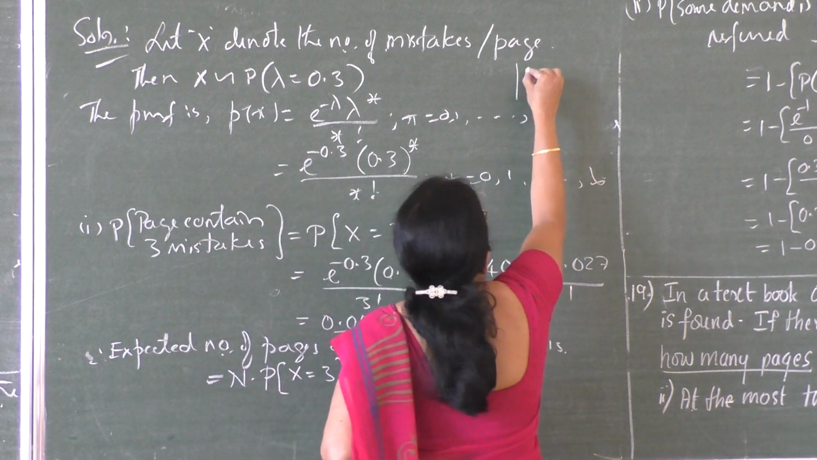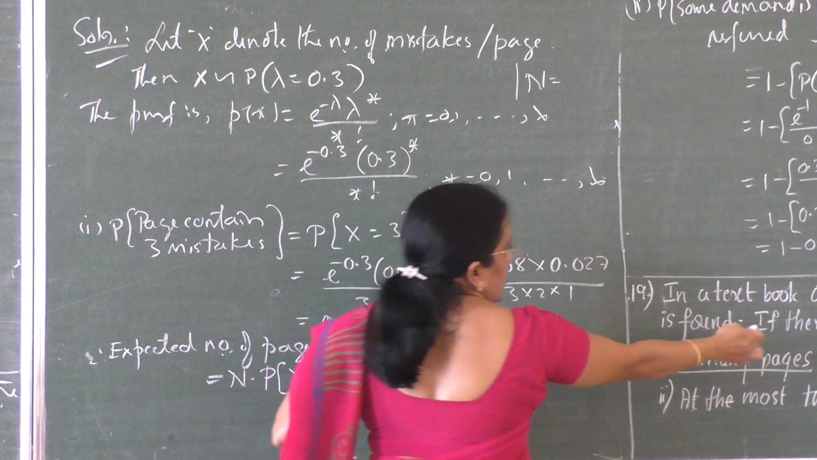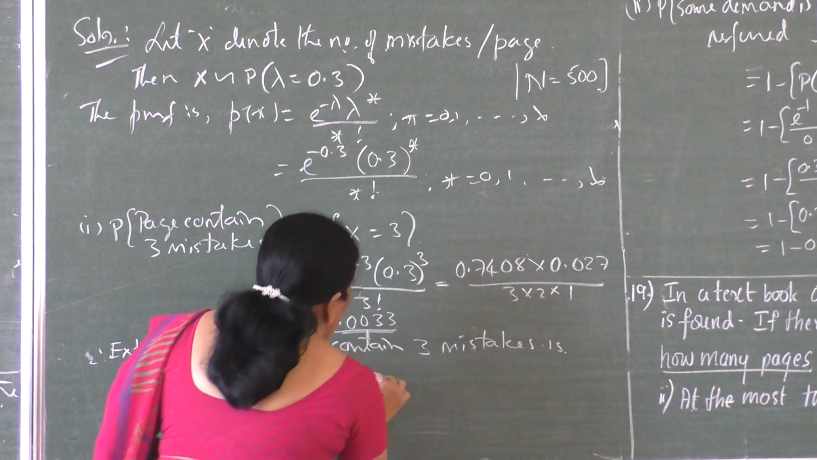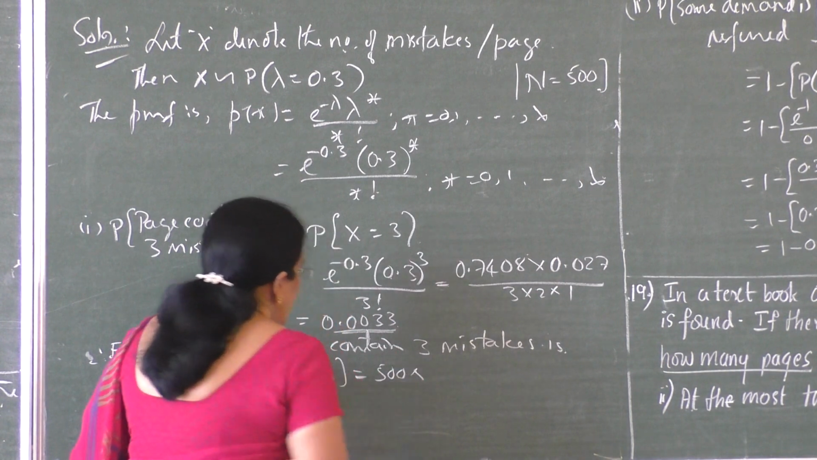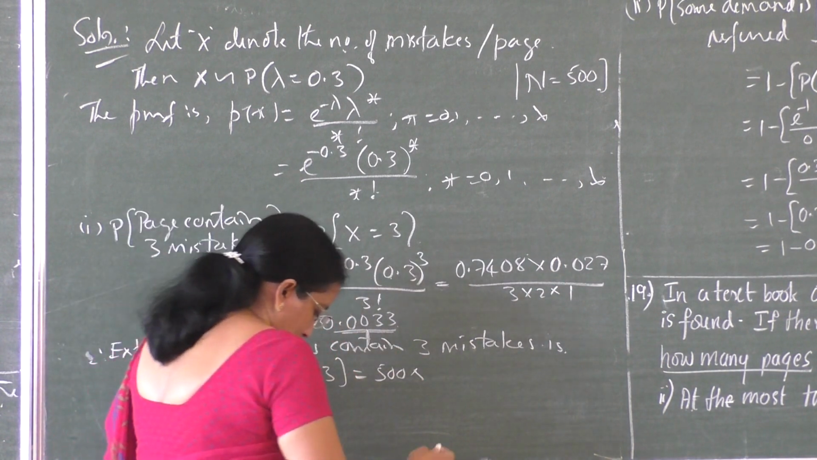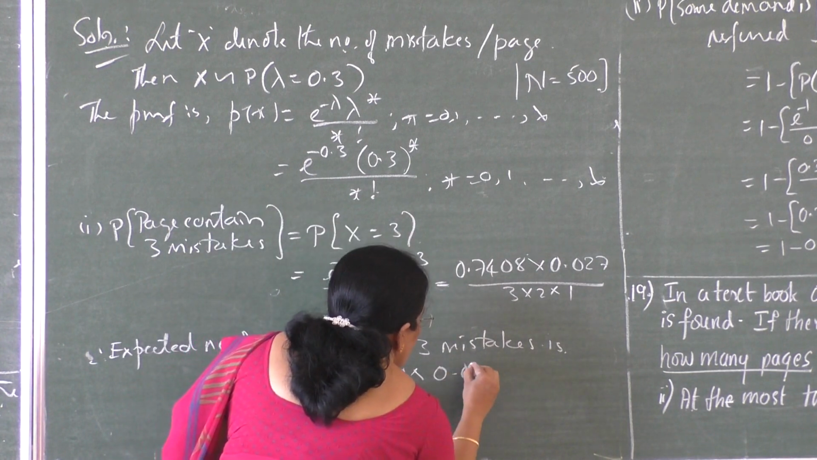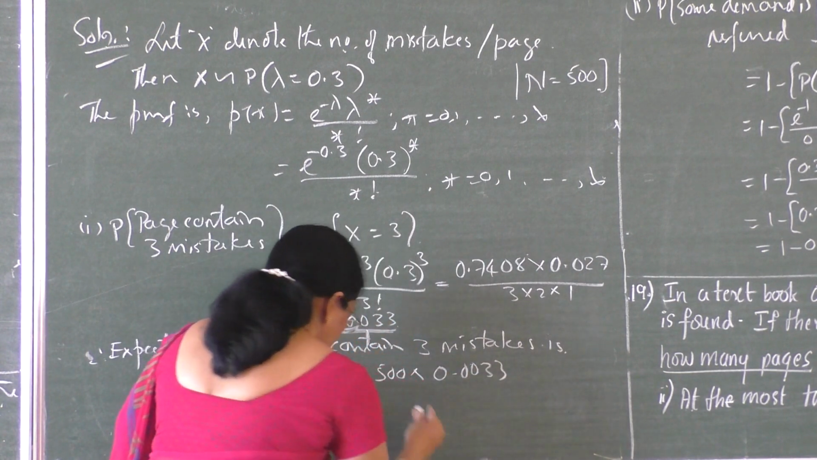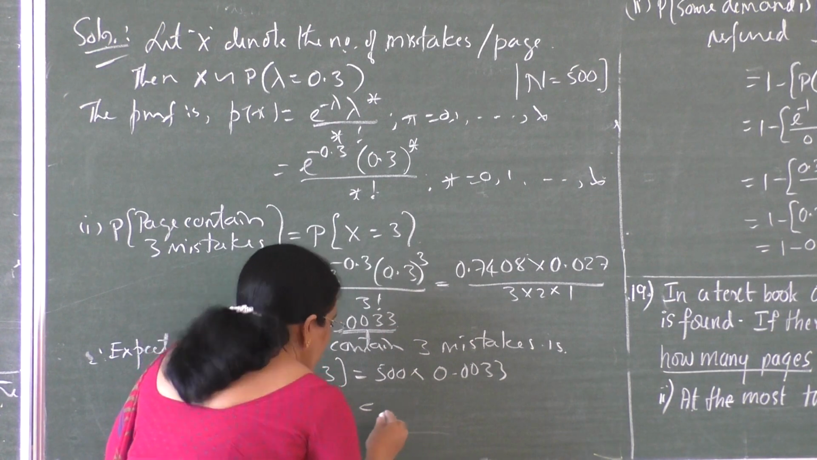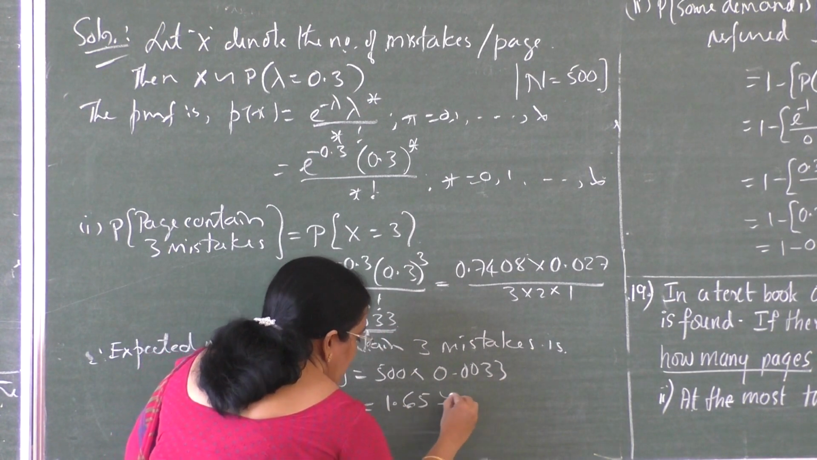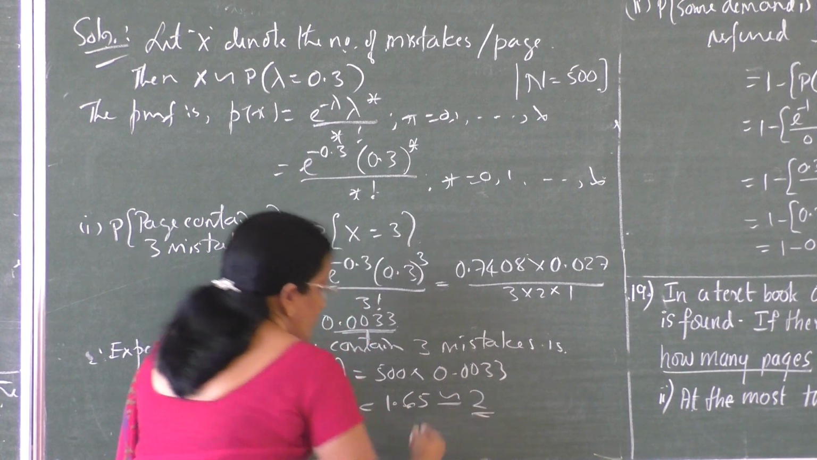Somewhere here you can write given n equal to, I told it is 500. N equal to 500. So 500 into, just obtain the probability, that is 0.0033, which is equal to 1.65, which is approximately equal to 2.